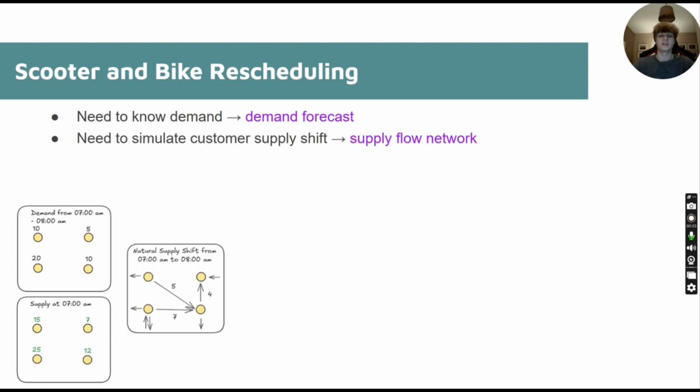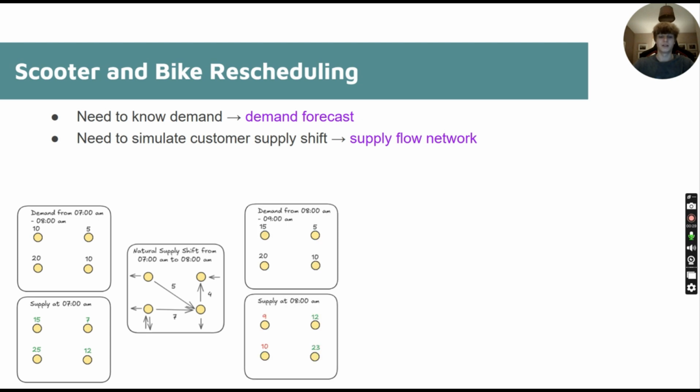Now, there is natural supply shift from users using the scooters and bikes. We need to predict that. That's what we will do in order to identify if our supply still satisfies the demand at a later time. So let's see, we have the supply now at 8 a.m. because the supply shifted, and now the demand is not satisfied anymore.